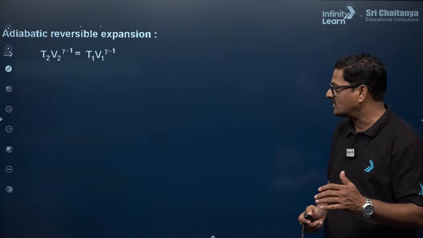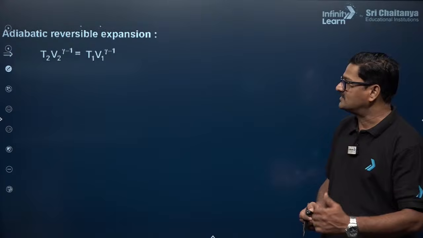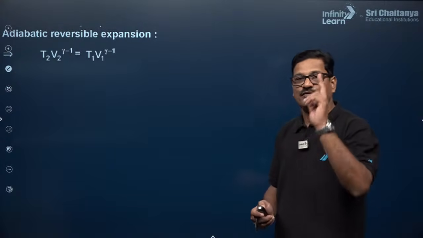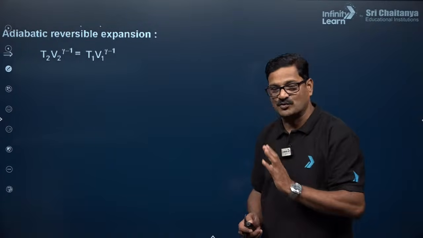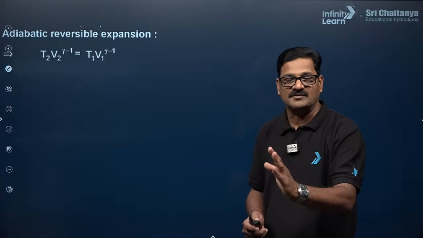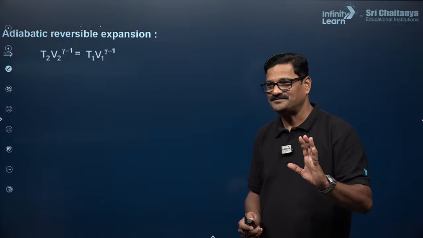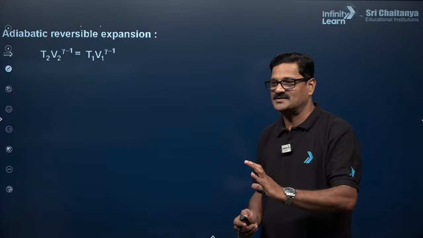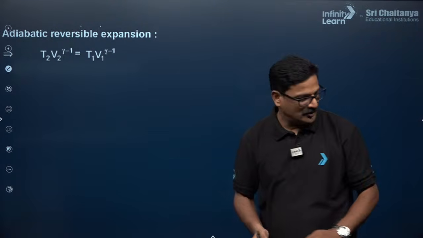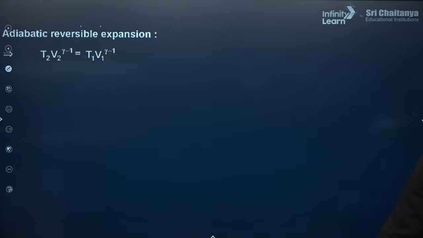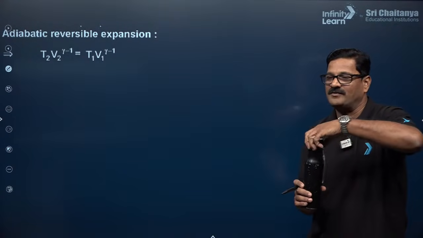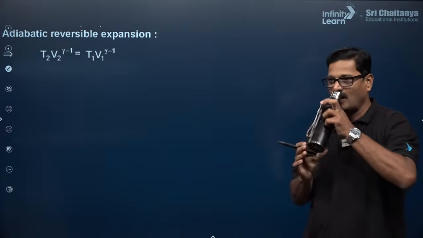Moving ahead, adiabatic reversible expansion. T2 V2 power gamma minus 1 is equal to T1 V1 power gamma minus 1. Fine. Use these sessions, this is very important and you can do your best. If you have any doubts, please let us know.